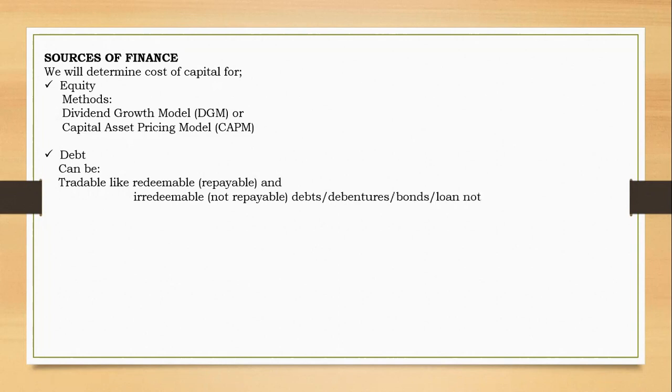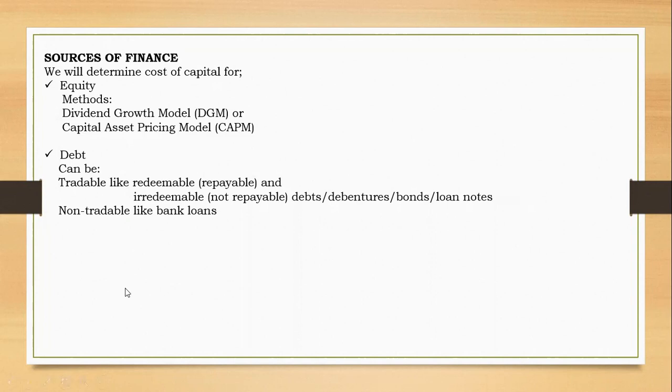When speaking of redeemable, this debt can be called debentures or bonds or loan notes. The main difference between debentures and bonds is that bonds are secured debts, but debentures are not secured debts, but both of them are tradable. They can be traded in a stock market, right? Okay. And now you can also have non-tradable debt like bank loans. It's difficult to go to the bank and say this debt has a market value of a certain value. No, the bank lends money to you, you just have to pay them. They usually amortize those loans.